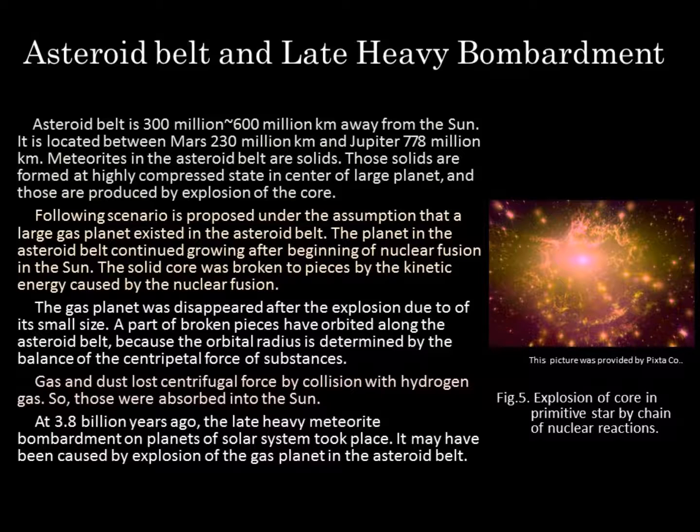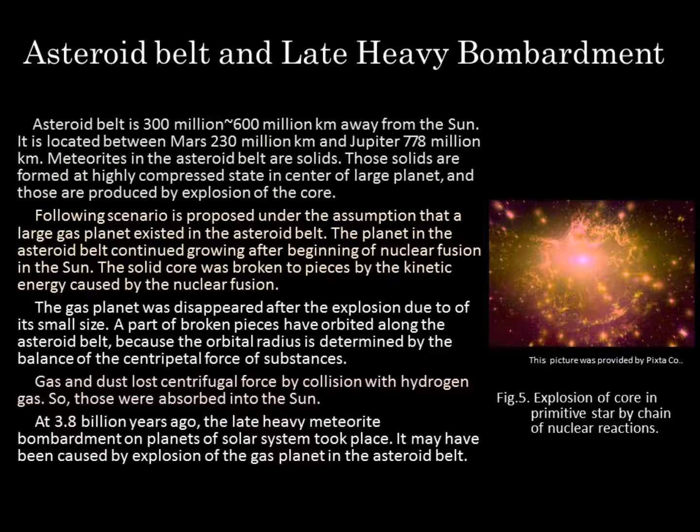The planet in the asteroid belt continued growing after the beginning of nuclear fusion in the sun. The solid core was broken to pieces by the kinetic energy caused by the nuclear fusion. The gas planet disappeared after the explosion due to its small size. A part of the broken pieces have orbited along the asteroid belt, because the orbital radius is determined by the balance of the centripetal force of substances.